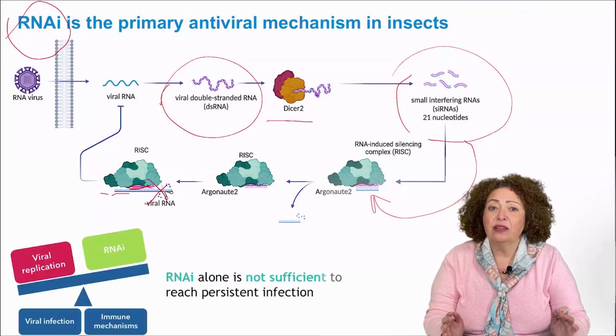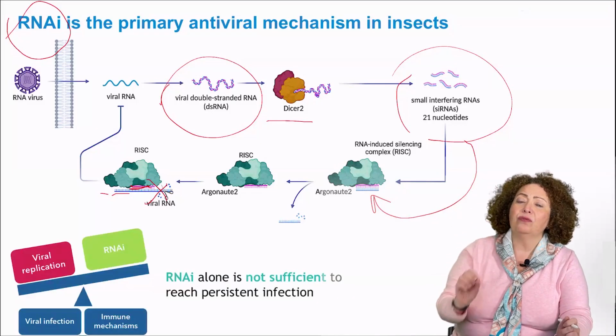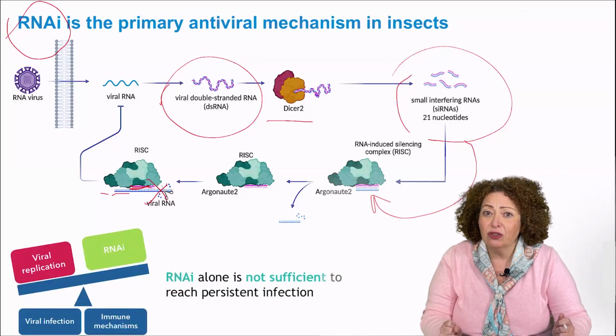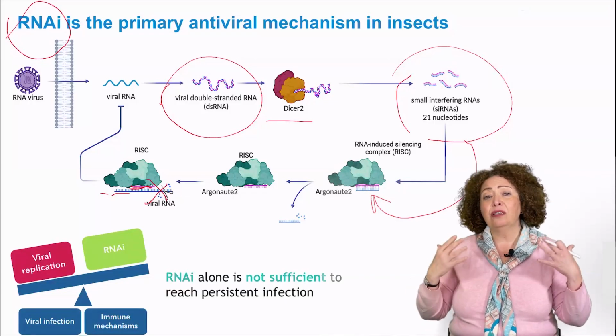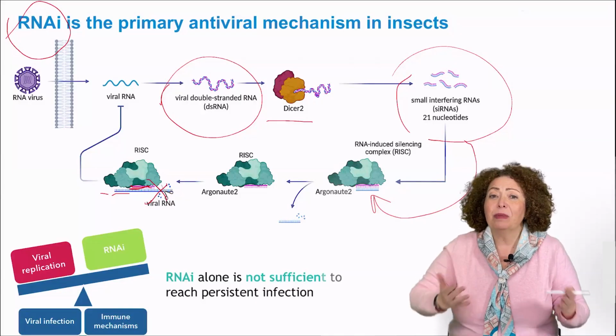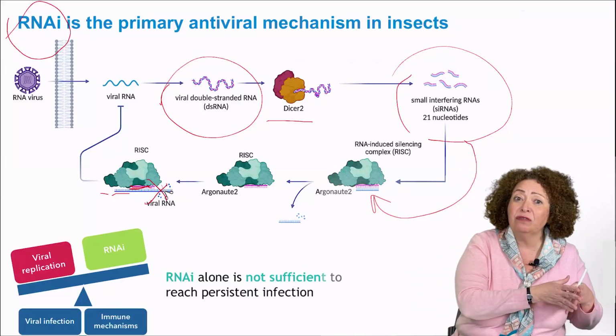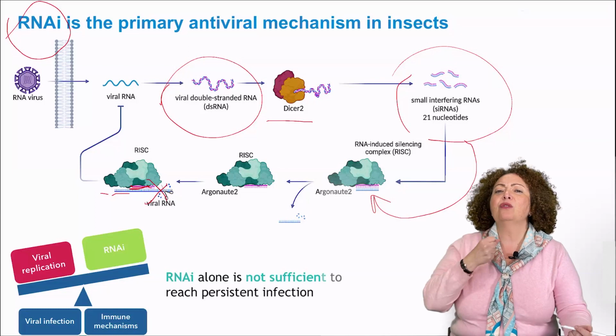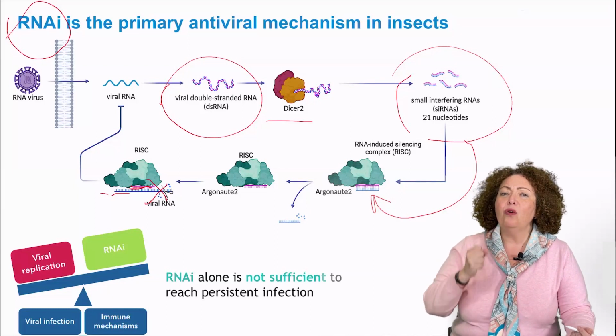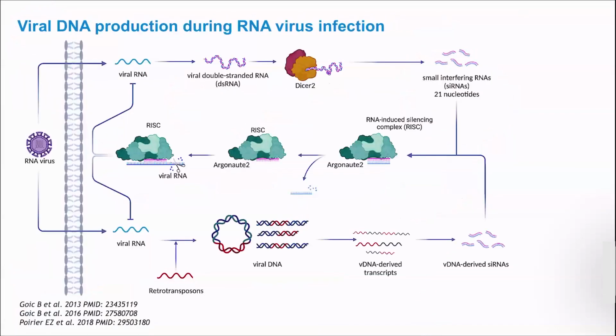However, we know that RNAi alone is not sufficient to reach persistent infection. You can have a totally functional RNAi response, but still go into an acute infection if you are an insect. So something else is lacking. How do we reach persistent infections?